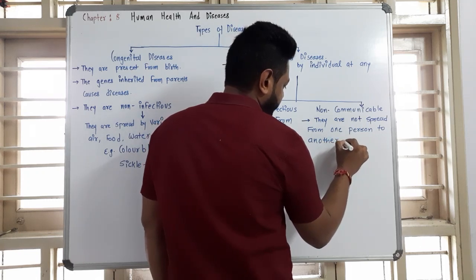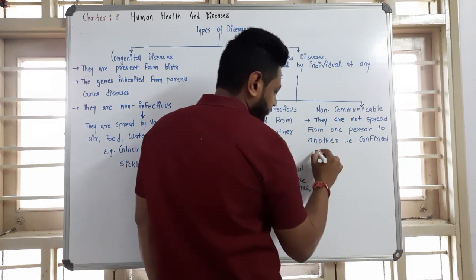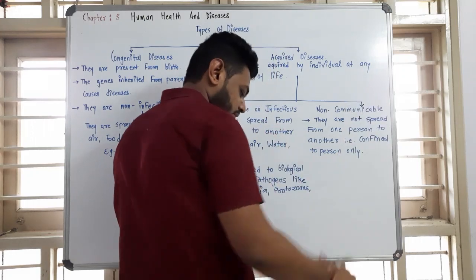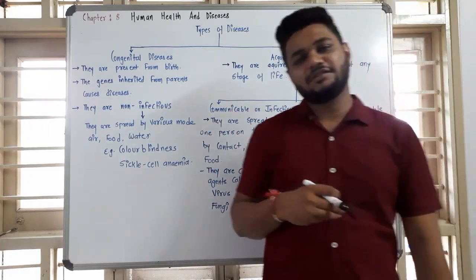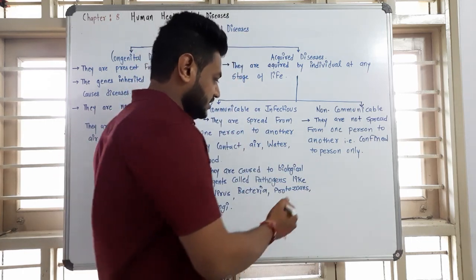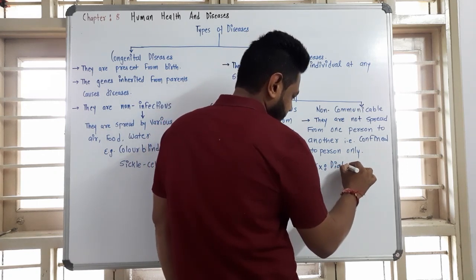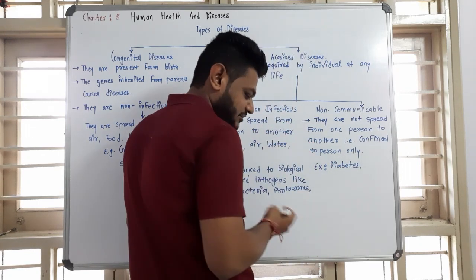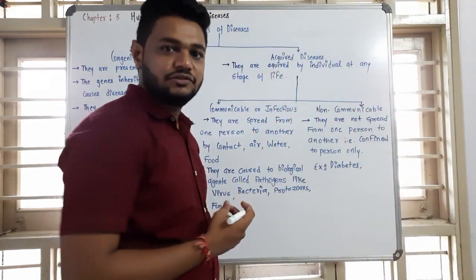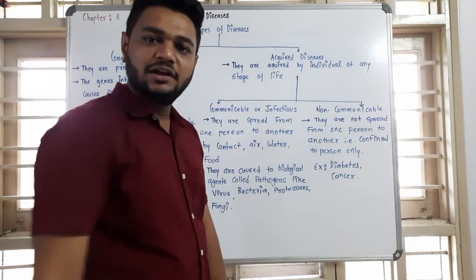And that is why that is confined to a person only. Let us take the example of non-communicable diseases. Let's say diabetes. Diabetes is a non-communicable disease. Second, cancer is also a non-communicable disease.